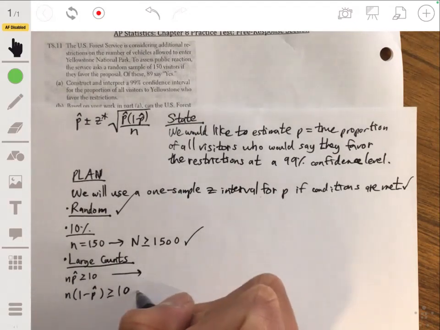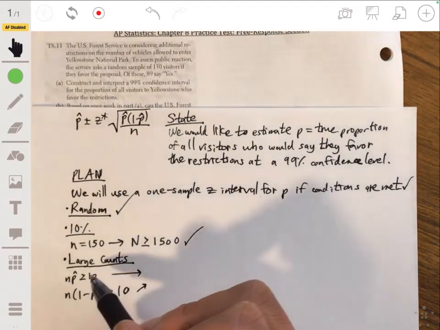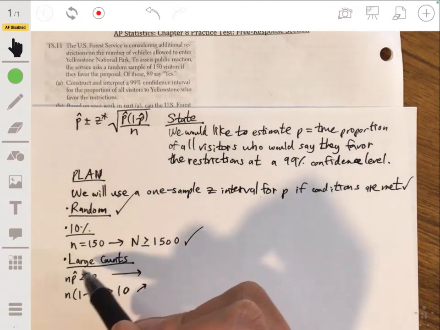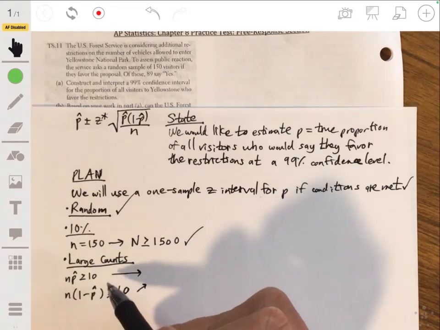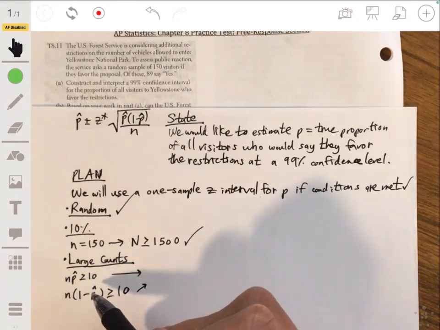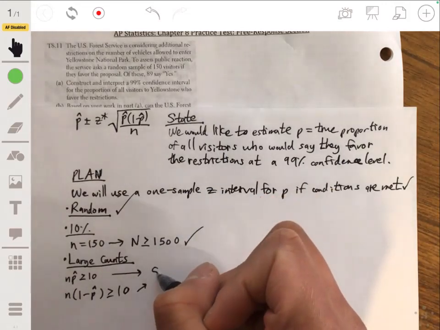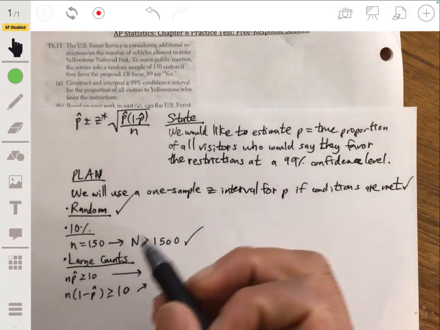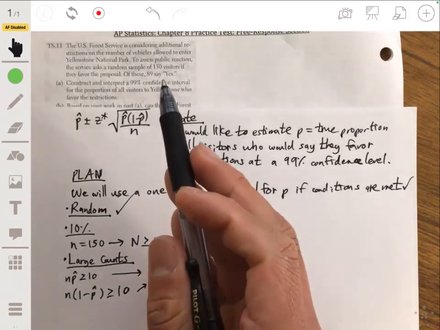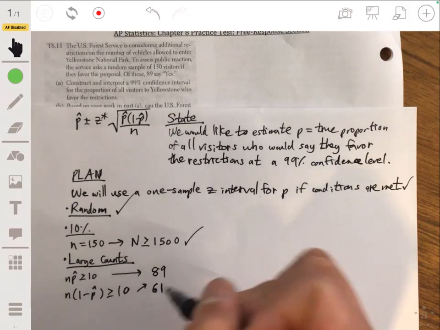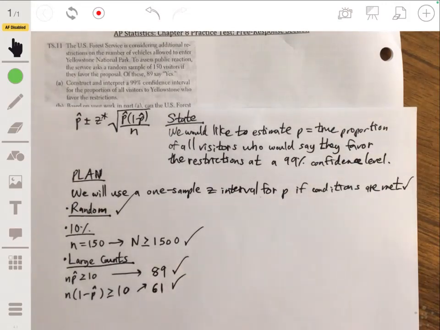A simple way to check these is understanding that this is the number of successes and this is the number of failures, meaning the number of people who voted yes and the number who didn't vote yes. Here it says 89 voted yes, so that's 89. And out of the 150, that means 61 didn't vote yes, so the number of failures would be 61. Both of these are at least 10, so that one's met.